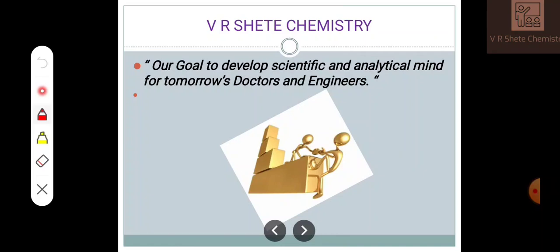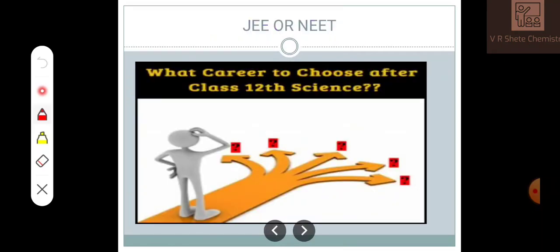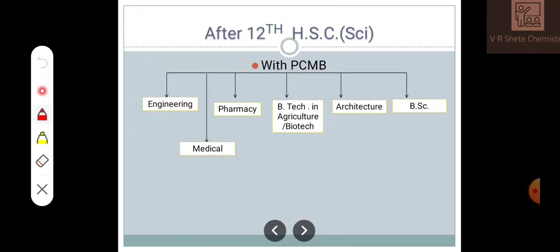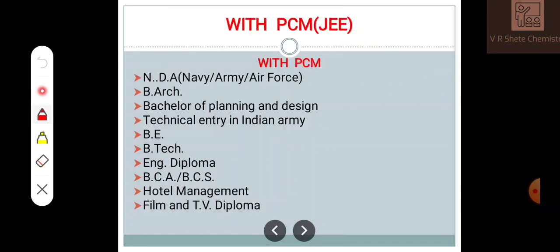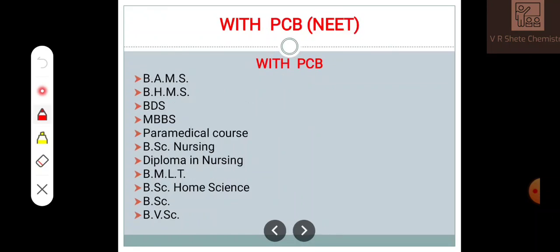So right now you are in a situation like this one. What should be your career after 12th? Either JEE or NEET. If you are from HSC, you can go with various fields with the PCB subjects. With PCM, you can go for NDA, B Architecture, planning, BE, BTech, and technical entry in the Indian Army. These are the different fields with PCM. These are the different fields with PCB: BMS, BHMS, BDS, MBBS, and lots of things.